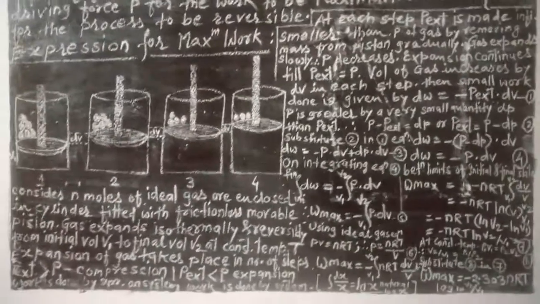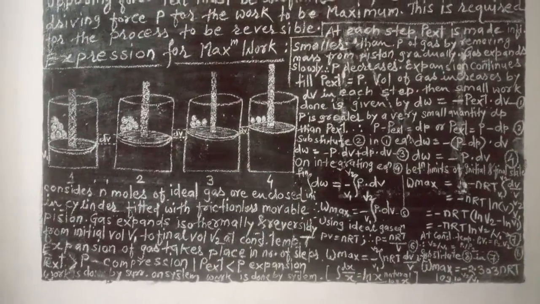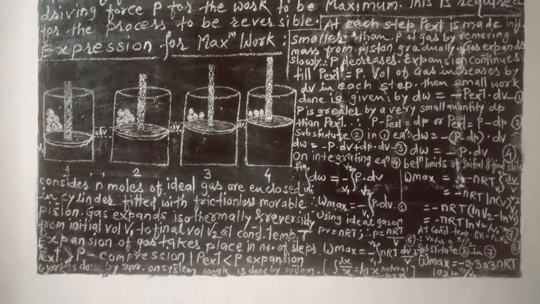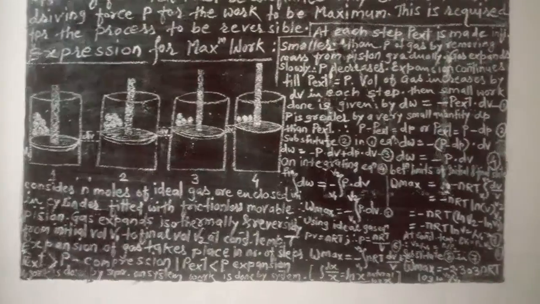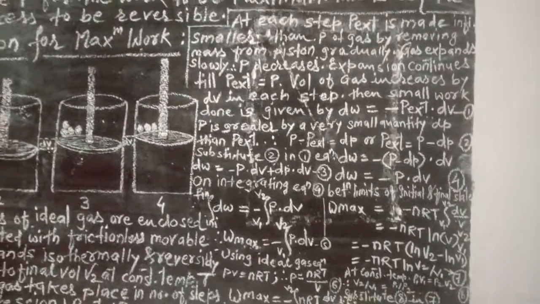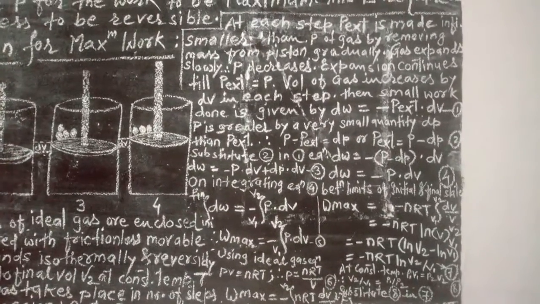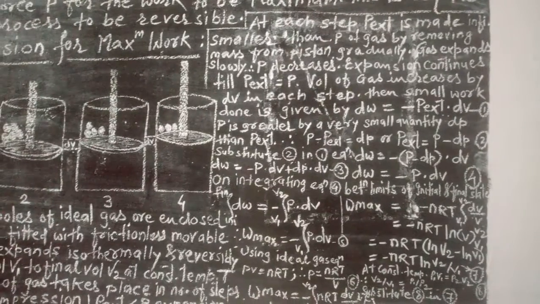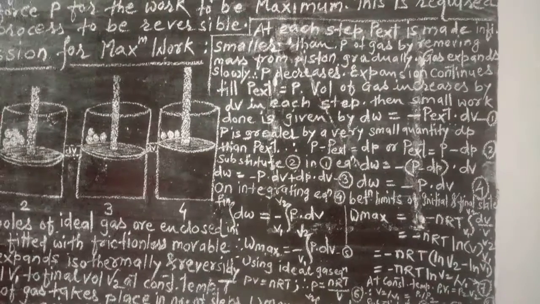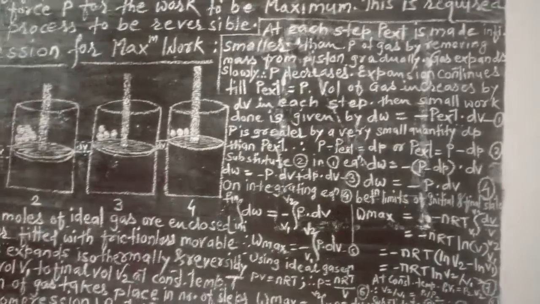If the pressure P of the gas differs from P external by delta P, then P minus P external is equal to delta P. Therefore, you can write P external is equal to P minus delta P.